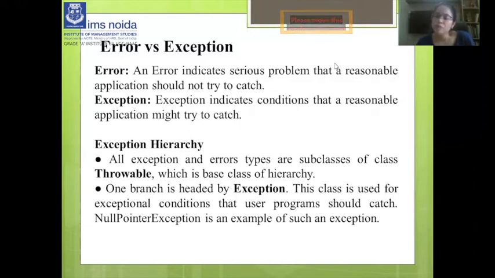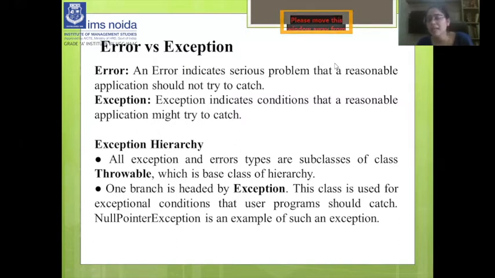First of all, you have to remember that Object is the parent class of all classes in Java. After that, Throwable occurs, because Throwable is the parent class of exceptions. All exception and error types are subclasses of class Throwable, which is the base class of the hierarchy.